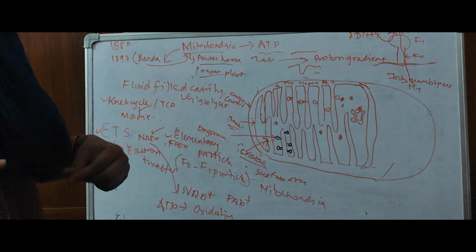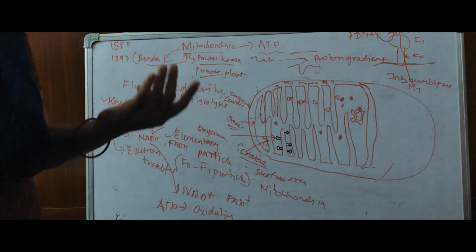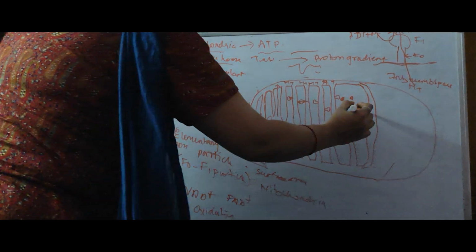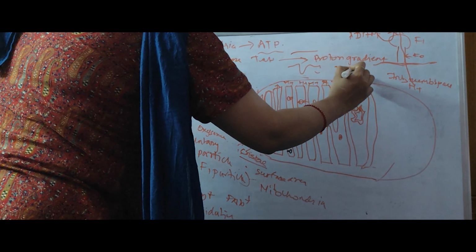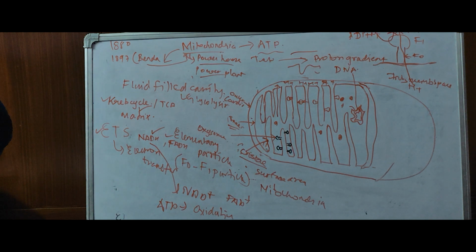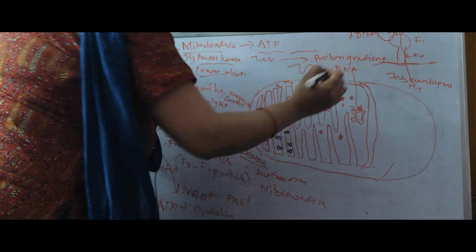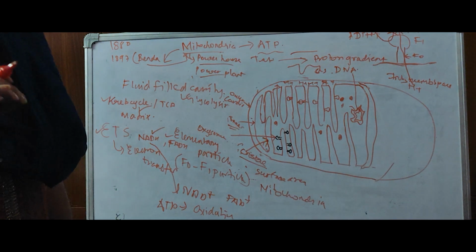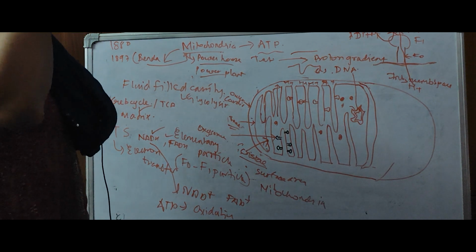We are saying autonomous organelle. Okay, it is independent organelle. Why we are saying independent? Because it contains its own double-stranded DNA, and this double-stranded DNA can either occur in form of circular or in form of linear. Generally it is circular DNA like prokaryote.